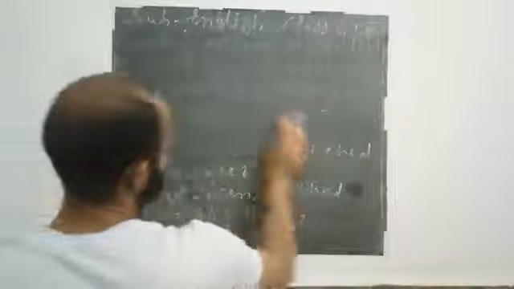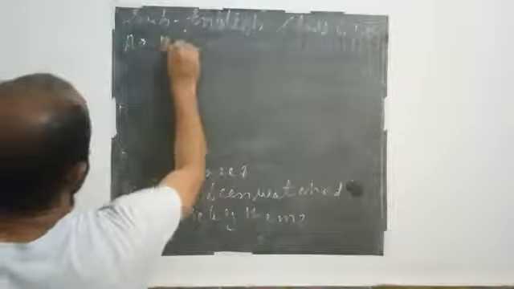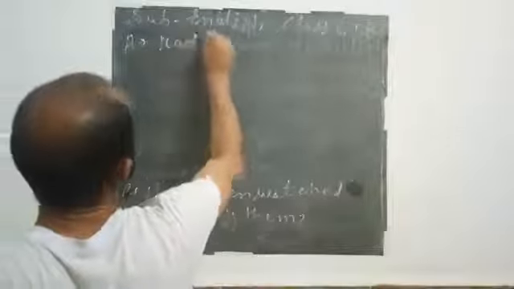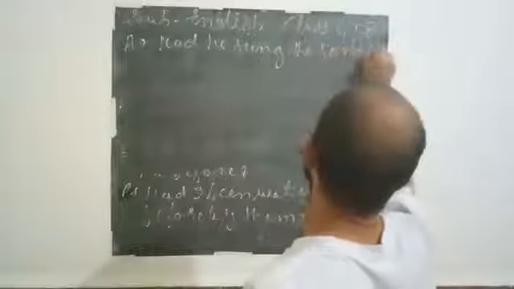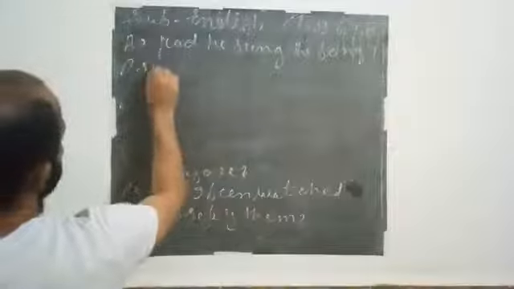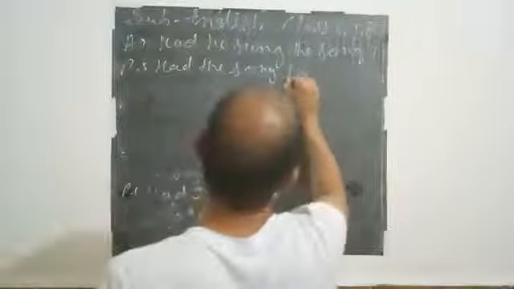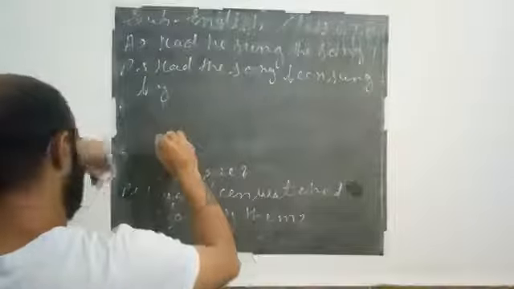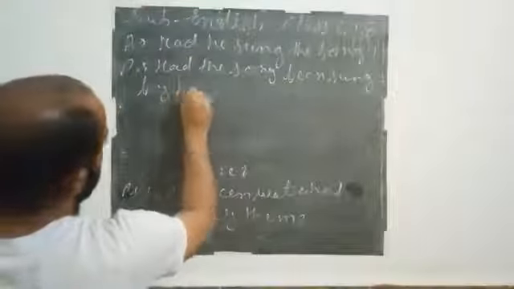And the next example, active sentence, had he sung the song, and the passive will be, had the song been sung by him. This is the completeness of our past perfect tense.